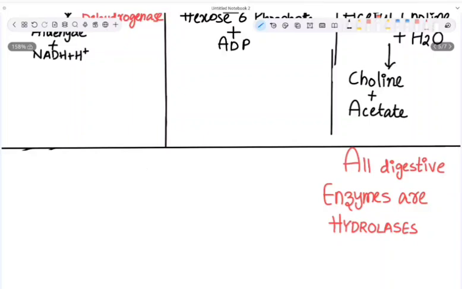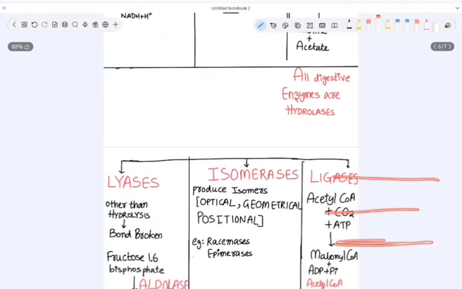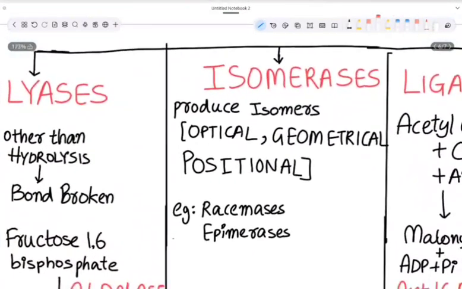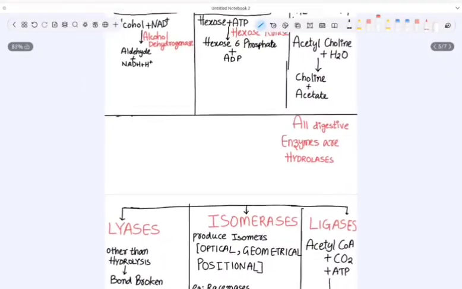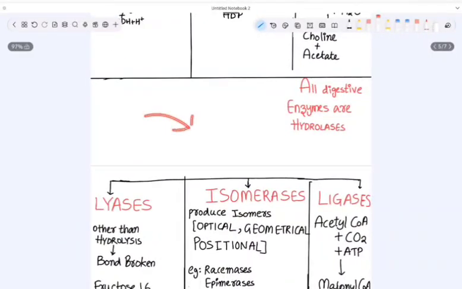Now take anything, like protease, it breaks down the protein, and salivary amylase, it breaks down our food. So all these digestive enzymes are hydrolases. Now let us talk about lyases. See, any other mechanism other than hydrolysis. So what is happening in hydrolysis? Water is getting added and then the bond is breaking, right?